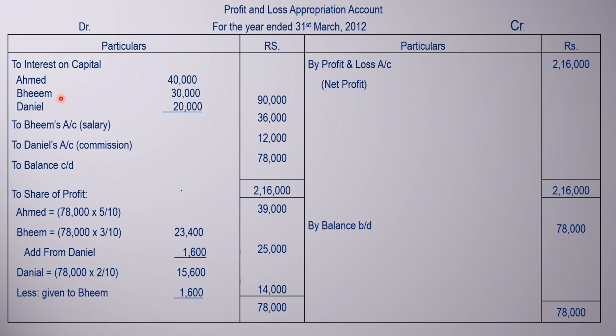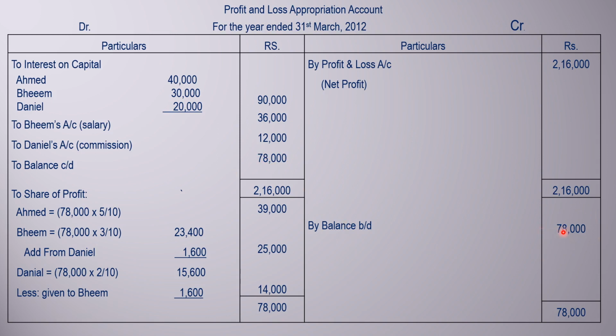Now the secondary partner, that is Bhim's salary, is 36,000. Daniel's commission is 12,000. So after charging these against the profit, the residue or individual profit is 78,000. We are doing this in two phases. The first phase is the individual profit calculation, that is the balance, and that is transferred as the balance